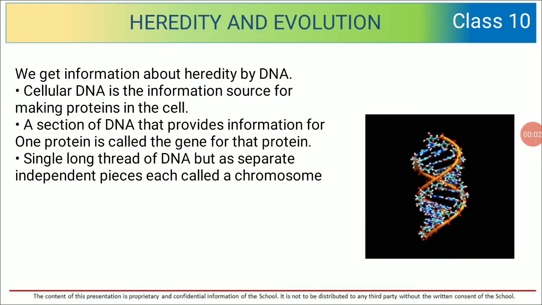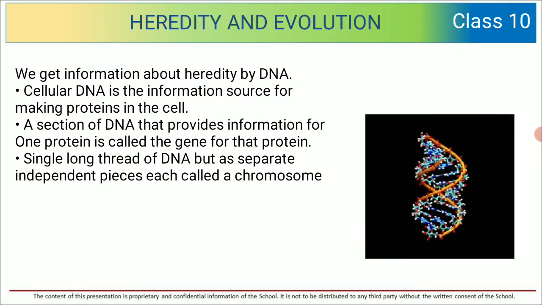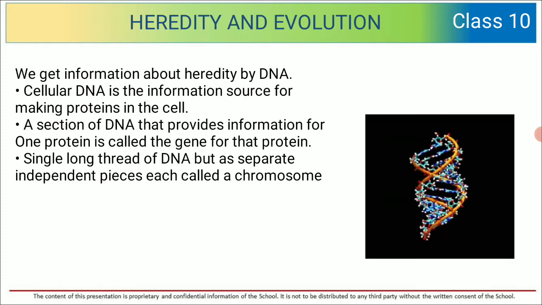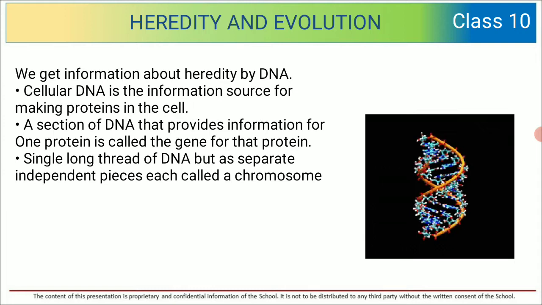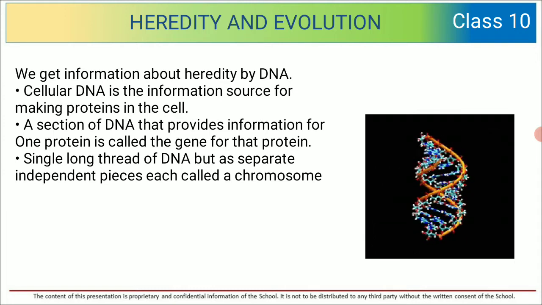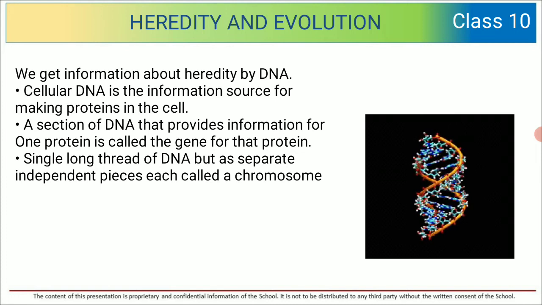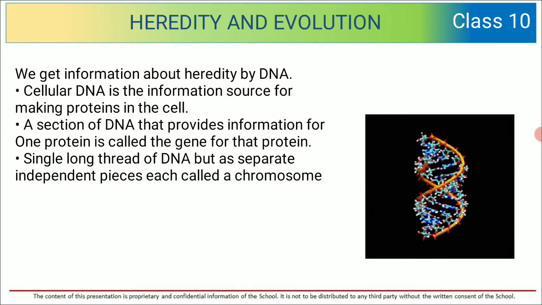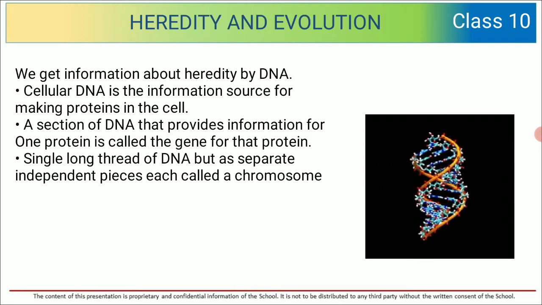Today we are going to discuss something related to DNA. We get information about heredity by DNA. Cellular DNA is the information source for making proteins in the cell. A section of DNA that provides information for one protein is called the gene for that protein.